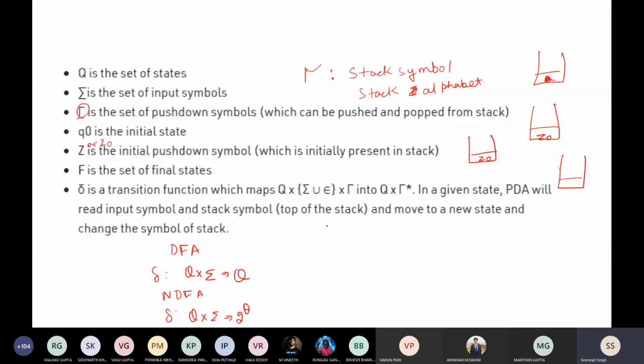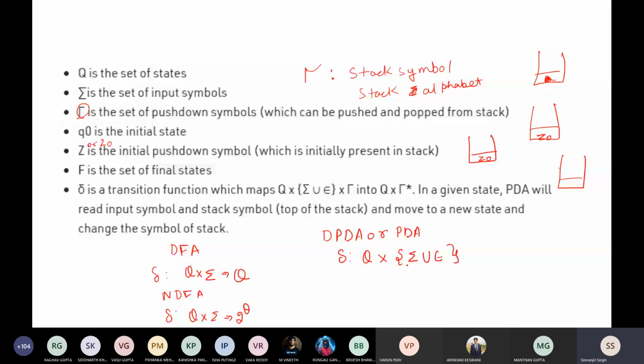In a similar way, pushdown automata has DPDA and NPDA. For DPDA, the transition symbol is Q cross, and it says that it can be either an input alphabet or epsilon.